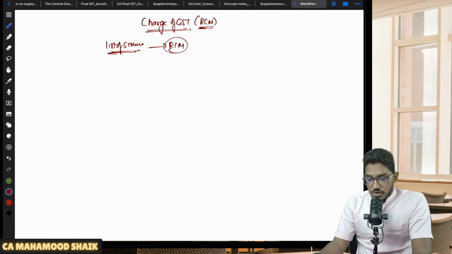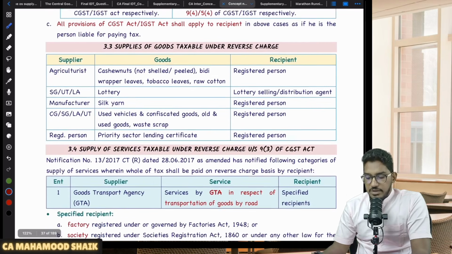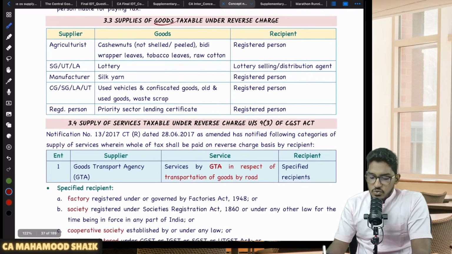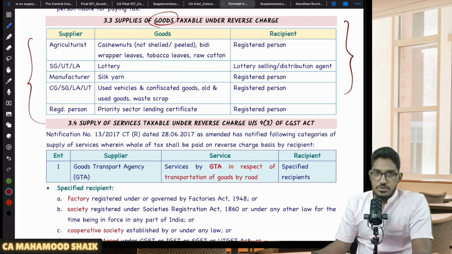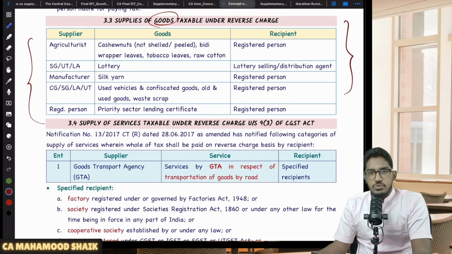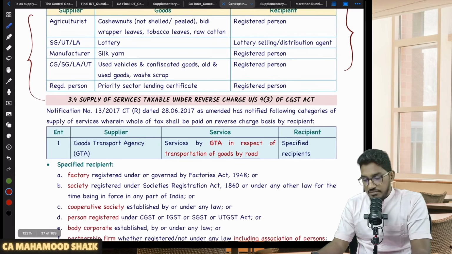So not all goods and services are getting covered under RCM. The government will, over a period of time, notify. There are various goods also. This is just given for reference sake. No need to remember. There are various kinds of goods also which are notified under RCM. So if a supplier is supplying these notified goods to the recipient, supplier will not collect any amount of GST from the recipient. The recipient himself will directly deposit the amount of GST with the government. There is a list of goods which have been notified, and we are not going to talk about these goods at all. Goods discussion is not important. This has been given only for reference.